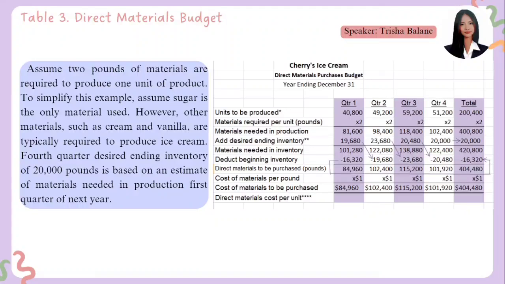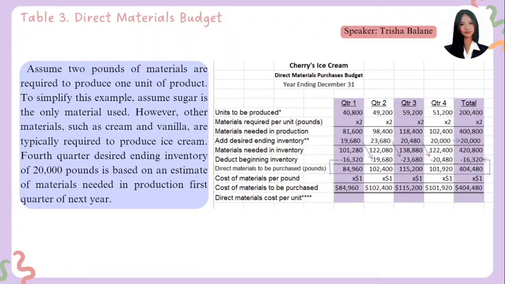And then deduct the beginning inventory of 23,680 and a total of 115,200. Then let's multiply it by the cost of materials we purchase, $1. So for the third quarter, we have the direct material cost of 115,200.